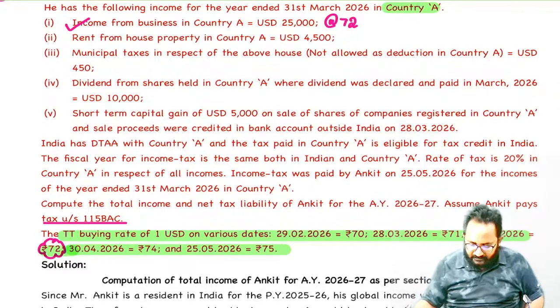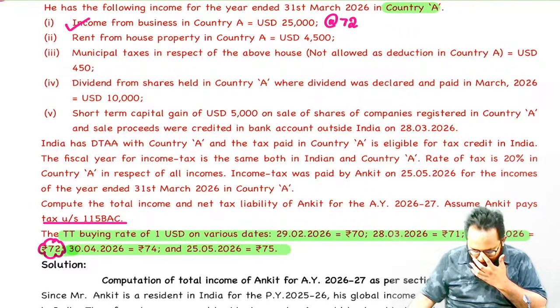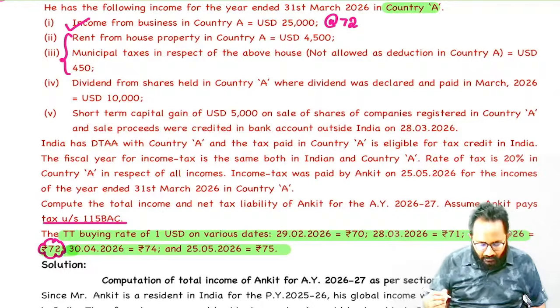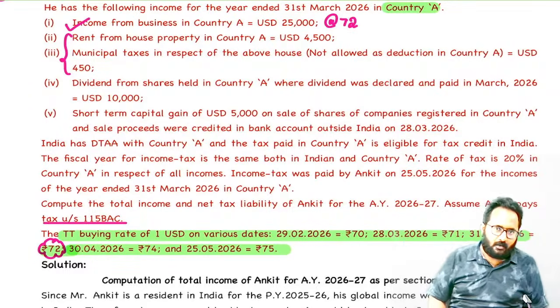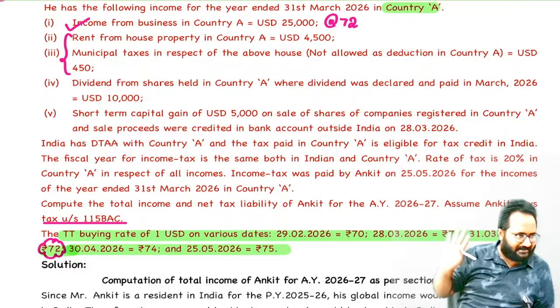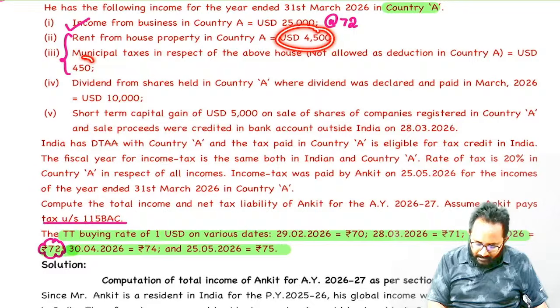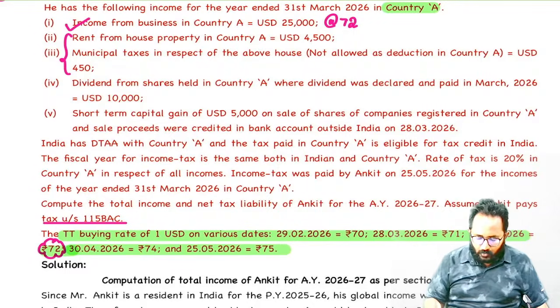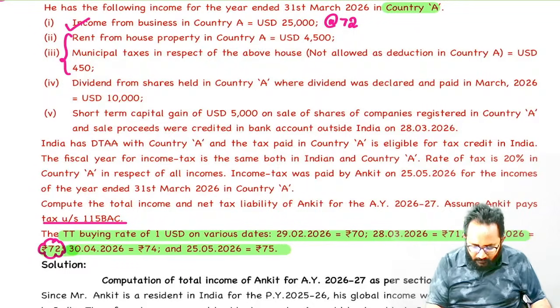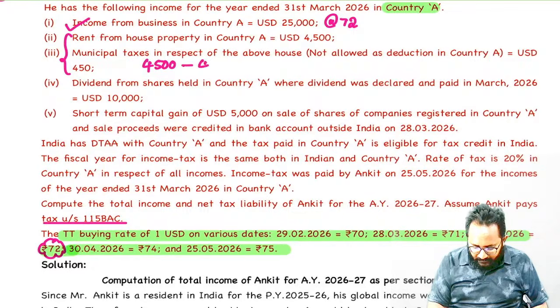Understood? Next, rent from the house property. Yes, they have given the municipal taxes details also. Remember, in India, whatever foreign municipal taxes are paid, we can also give deduction. That means rent minus municipal taxes. How much will you get? 4,500 minus how much? 450. How much NAV will you get? So 4,500 minus 450. How much is the NAV?